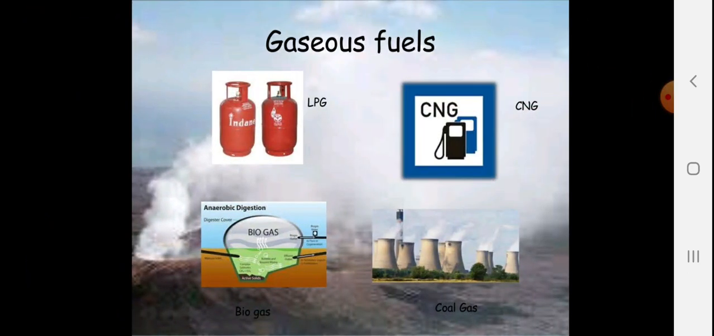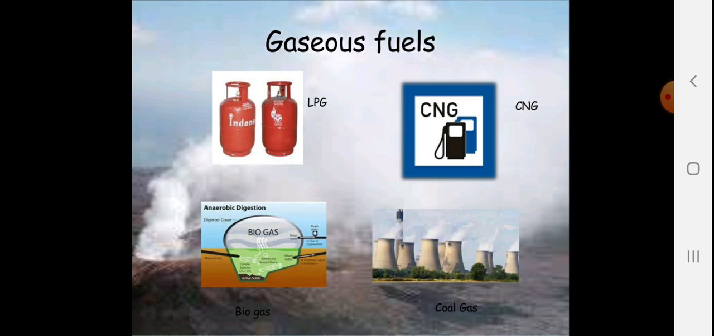Gaseous fuels. LPG is very common to us. We all have seen LPG cylinders. Nowadays, LPG cylinders are being replaced with Adani pipes, which are called PNG, piped natural gas. CNG, compressed natural gas: all our yellow and green rickshaws run on CNG. Even some vehicles like cars and scooters have installed CNG kits.